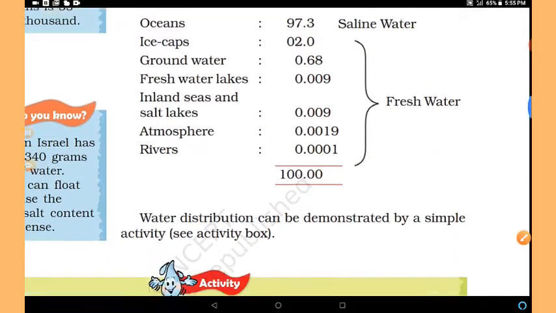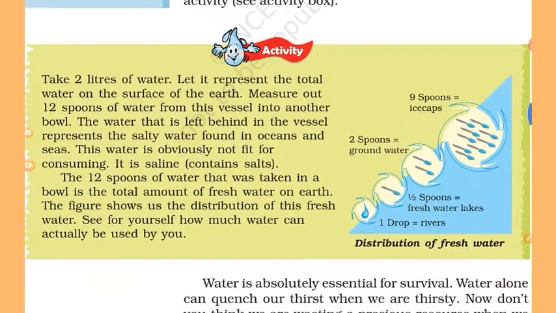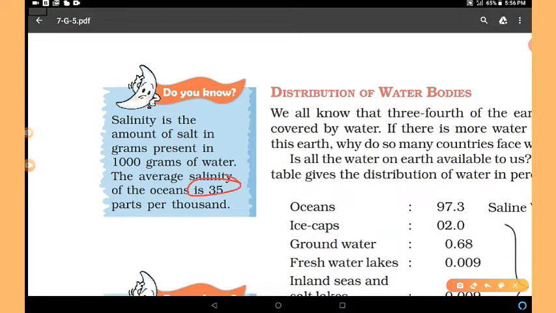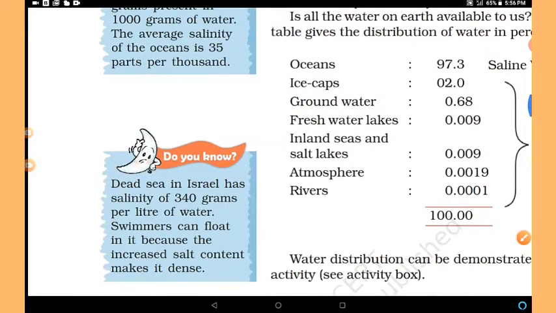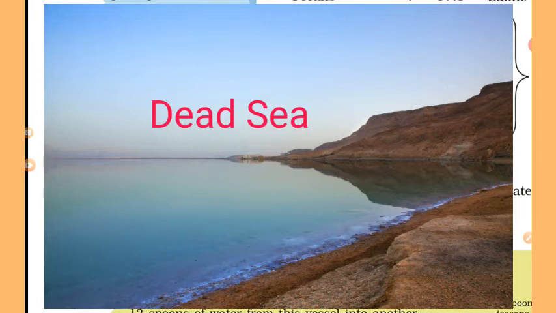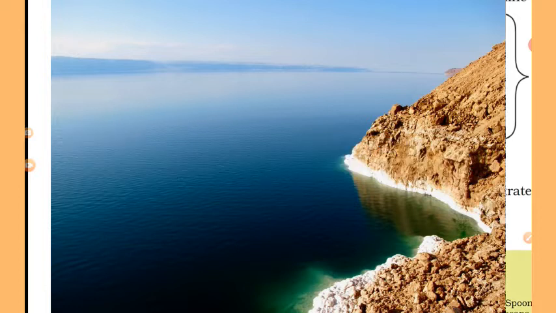Water distribution can be demonstrated by a simple activity. You can easily do this activity. Salinity is the amount of salt in grams present in 1000 grams of water. The average salinity of the oceans is 35 parts per 1000 of water. Dead Sea, you can see this picture. The Dead Sea in Israel has a salinity of 340 grams per liter of water. Swimmers can float in it because the increased salt content makes it dense.